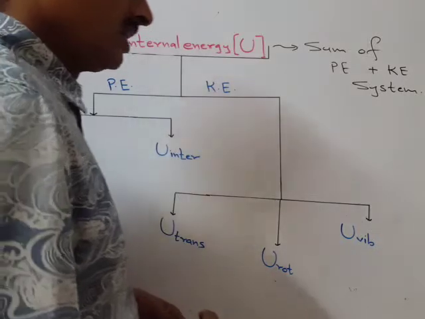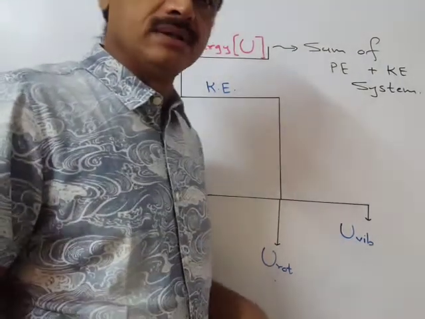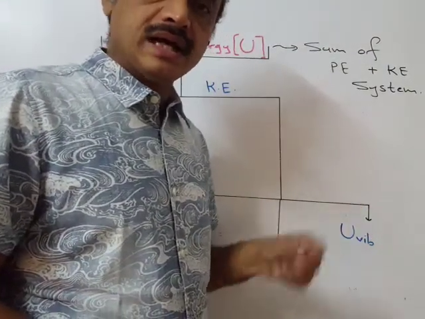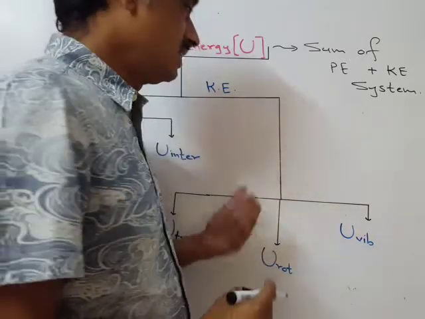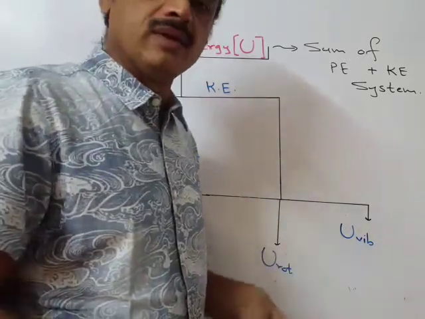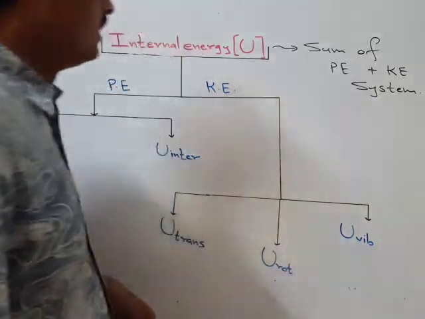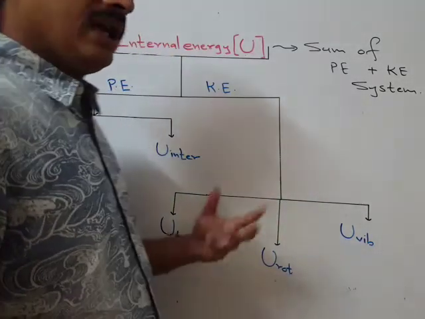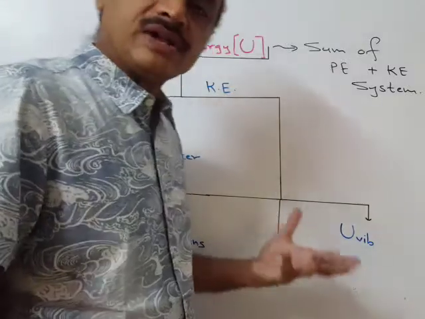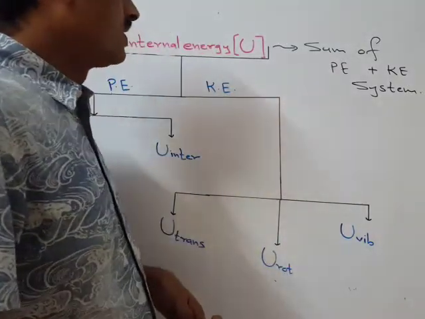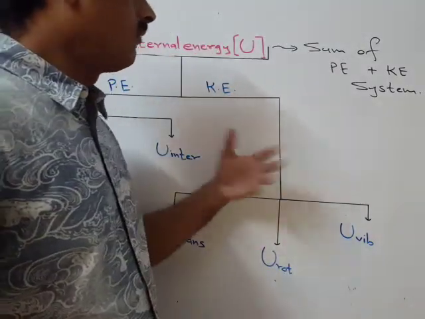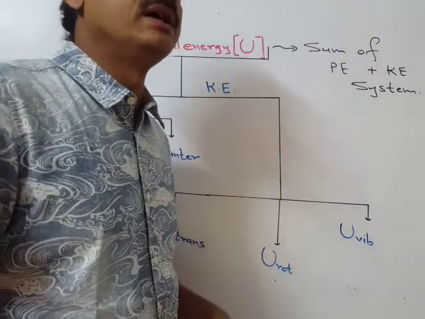Let me again repeat, it can be a gas in a cylinder. Normally we start with that type of simple system, expansion and compression, and it can be any other system, a chemical reaction, the sum of all forms of potential energy and kinetic energy.